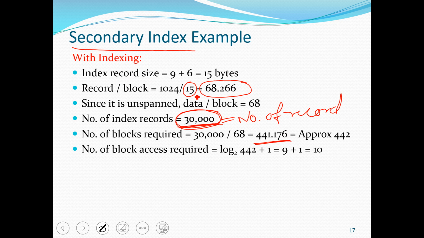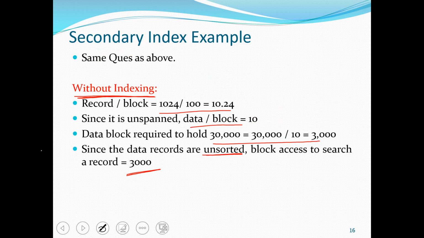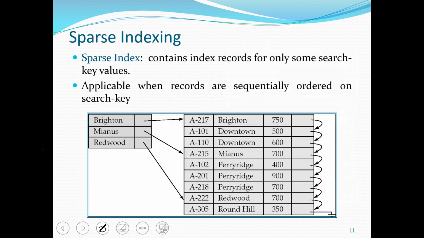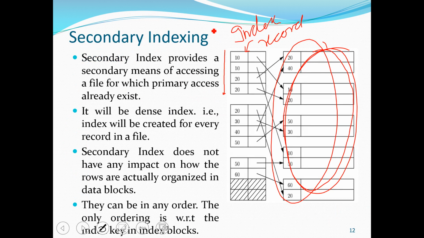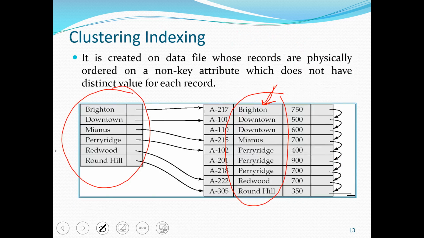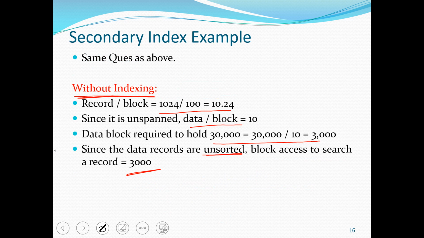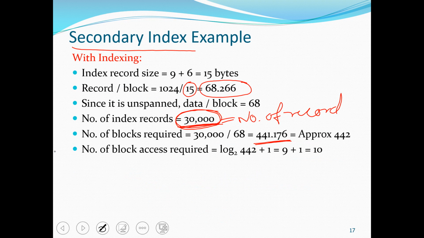Now remember that data is unordered in secondary storage. Data is unordered but the index is ordered, and we are performing searching on the index file. So if we are using indexing in secondary index also, we need to search in the index block only.